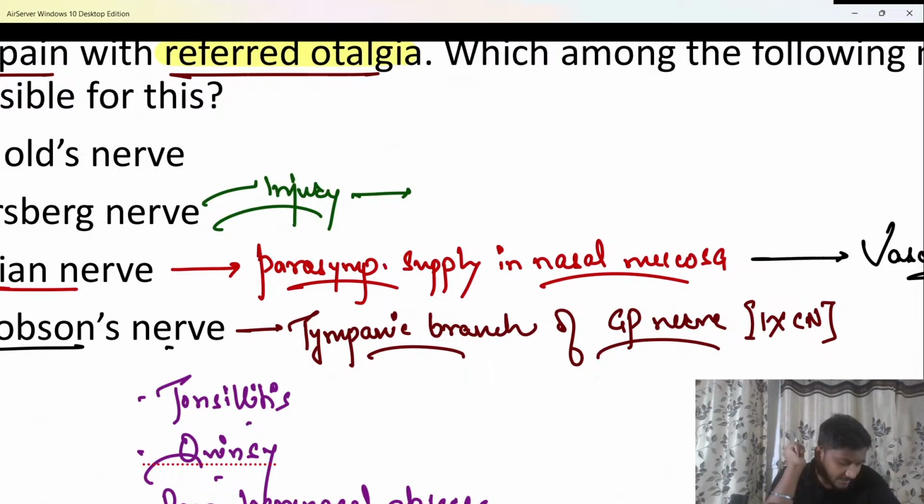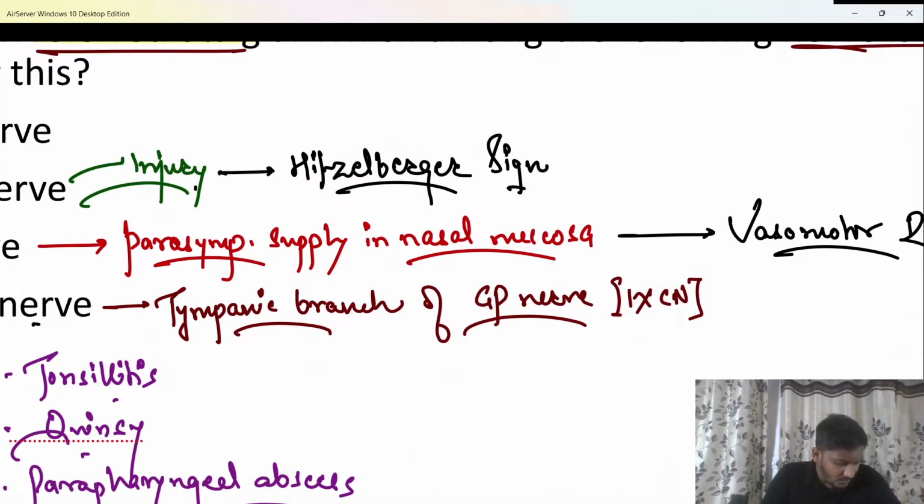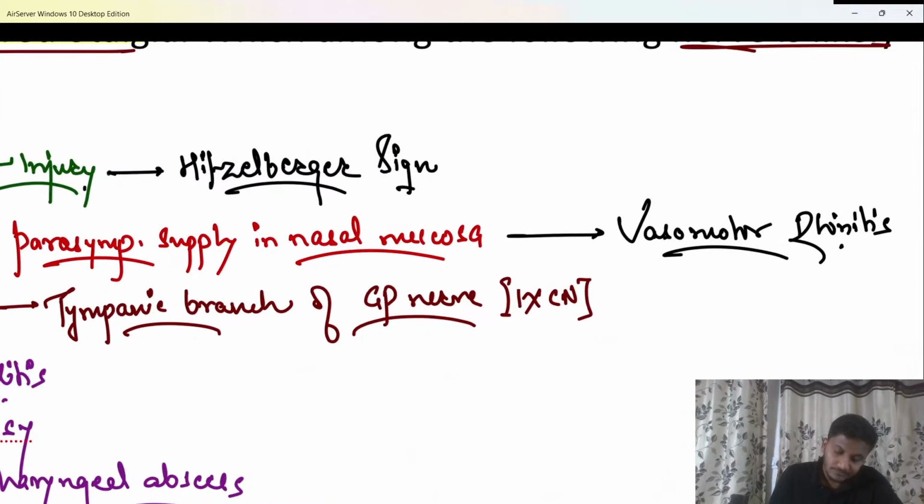And what is that sign called, anybody? Damage to the nerve of Würzburg, or the sensory division of the facial nerve, causes loss of sensations in the postero-superior part of the external auditory canal, and that sign is called, bolo, the Hitzelberger sign. Hitzelberger sign is usually seen in a patient of, do remember, beta, very good, shabash. It is usually seen in a patient suffering from acoustic neuroma, beta.